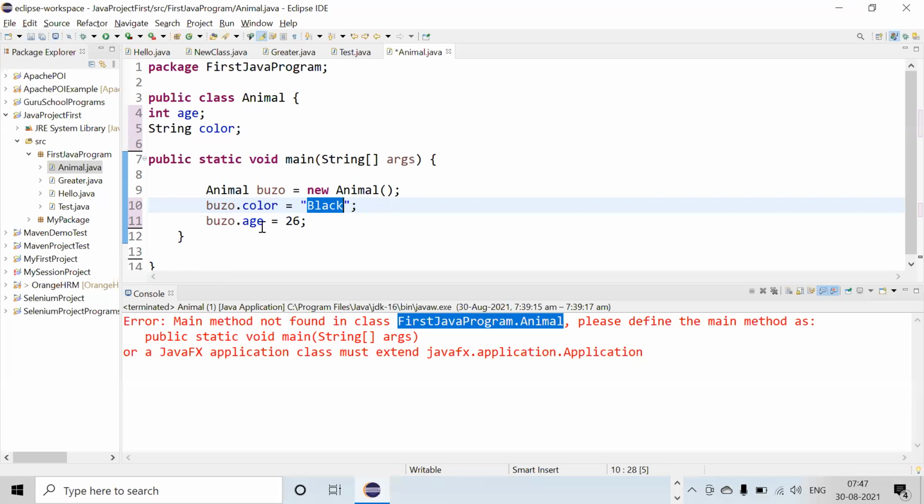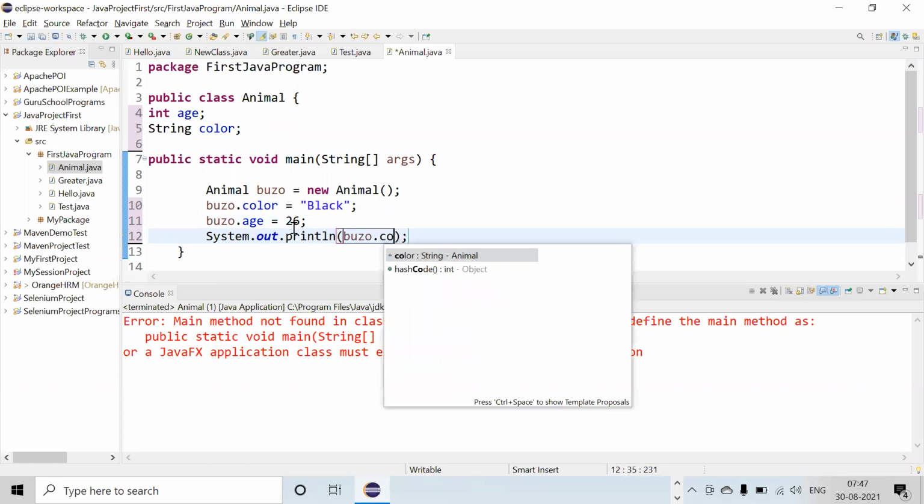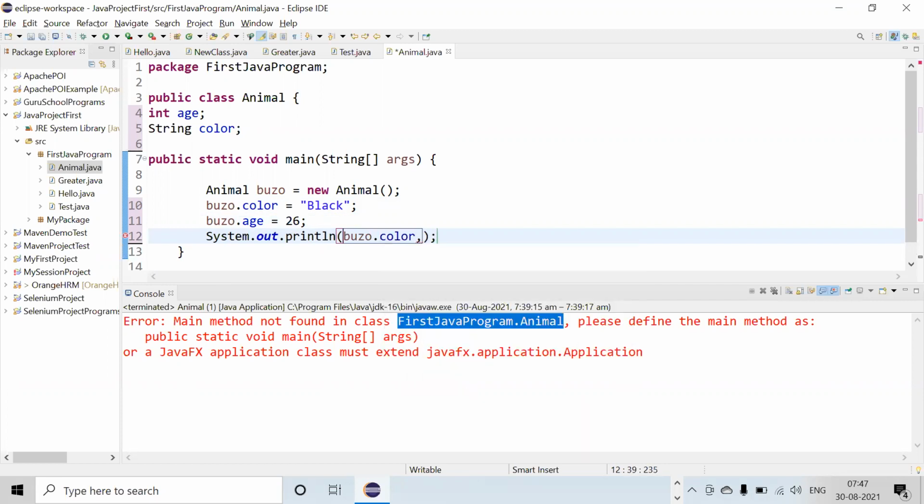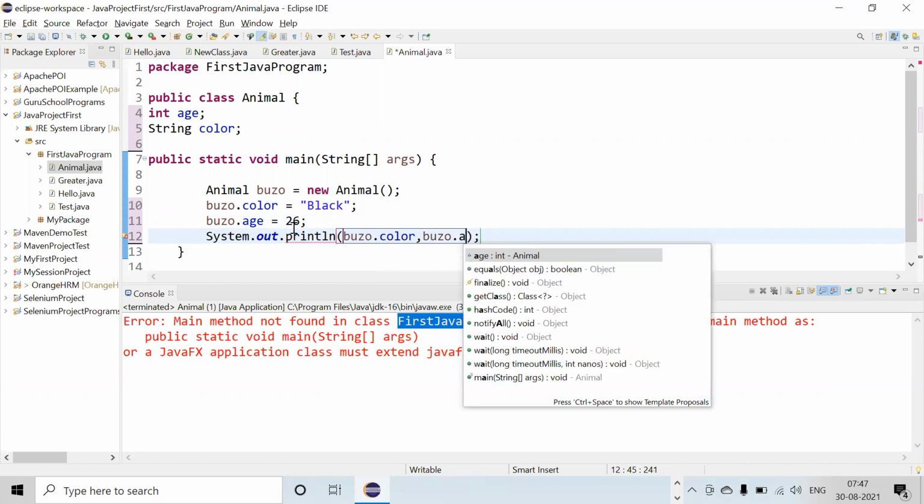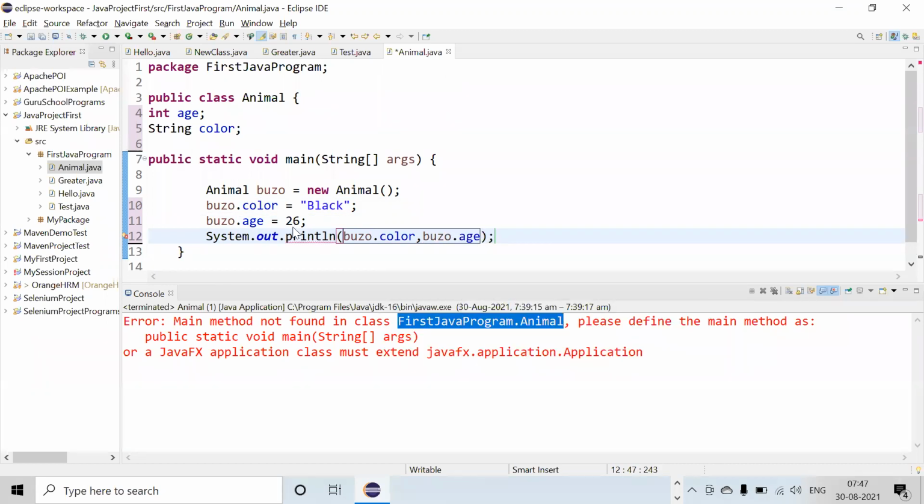Okay. Now, if I want to print these things, what I can do is simple sysout, and then age and color. Yeah, and then dot color. Correct. Not age.